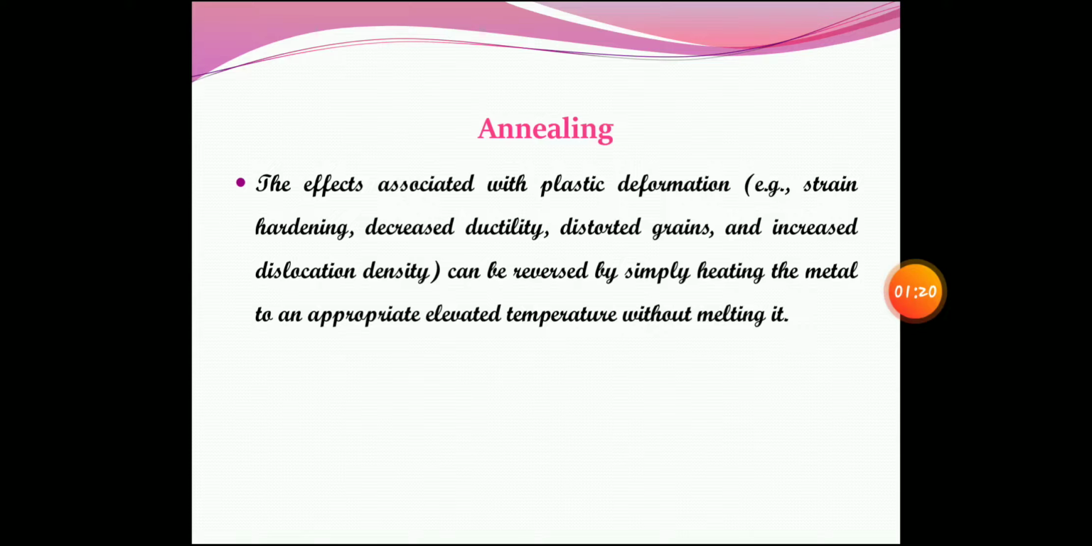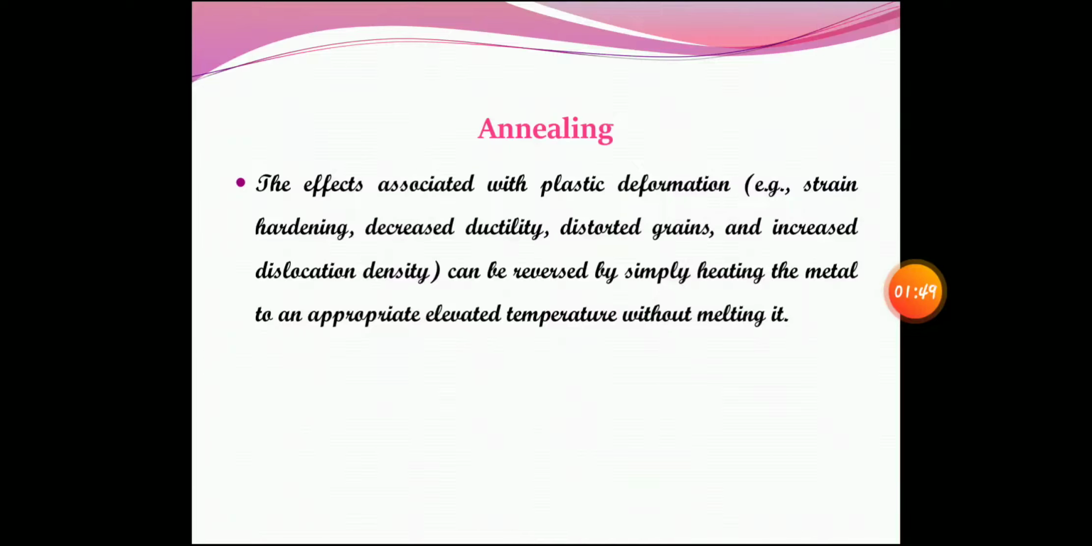What is annealing? The effects associated with plastic deformation, like strain hardening, decreased ductility, distorted grains, and increased dislocation density, can be reversed by simply heating the metal to an appropriate elevated temperature without melting it. So you simply heat the metal to the desired range of temperature, not melting it, so that you get back those properties which you desire.